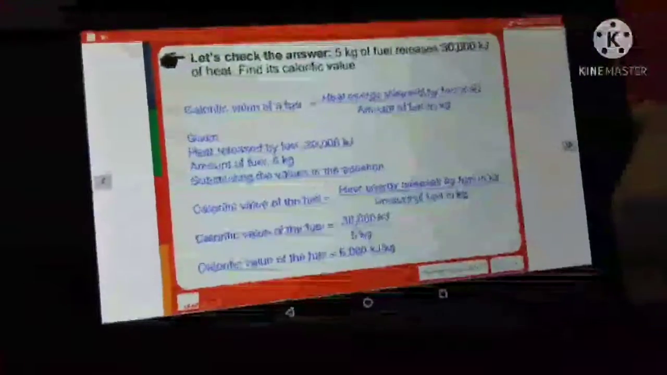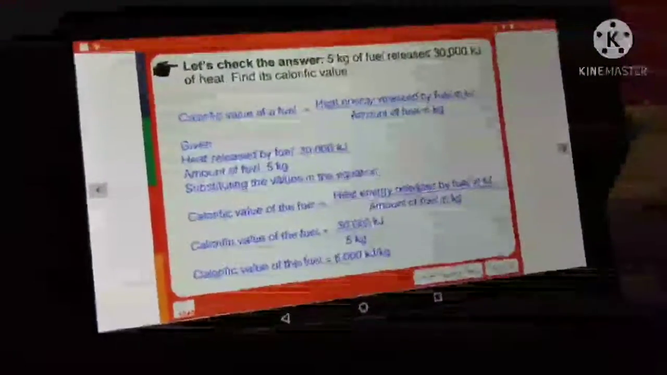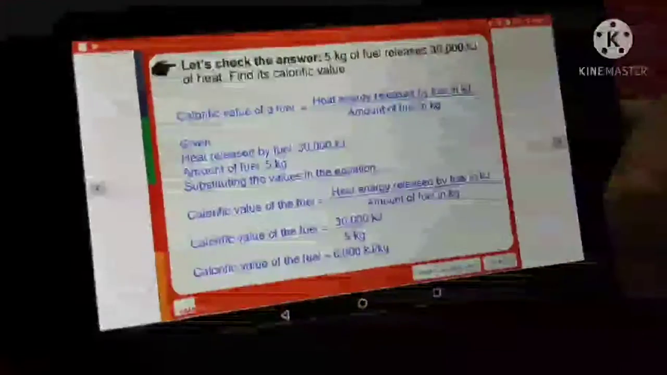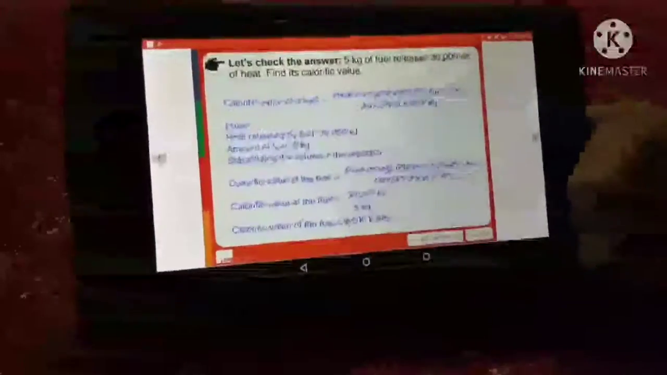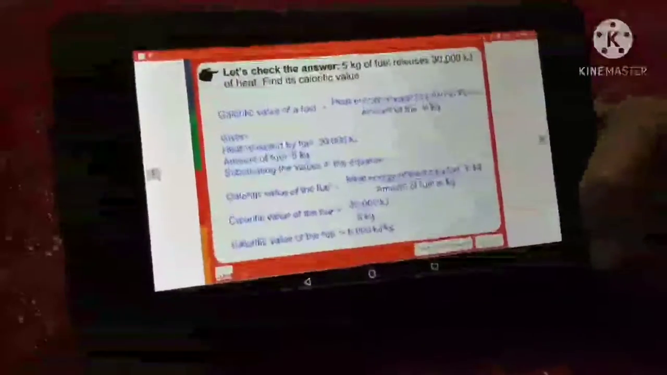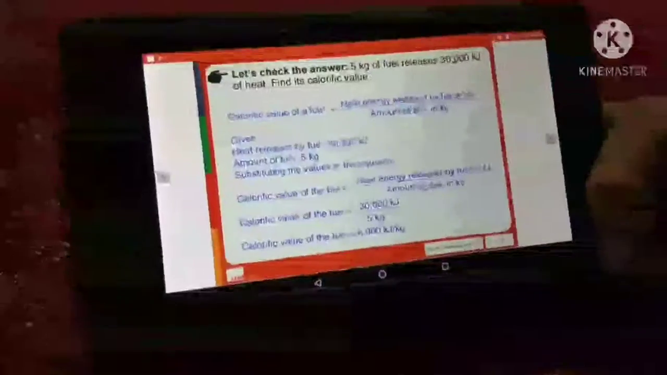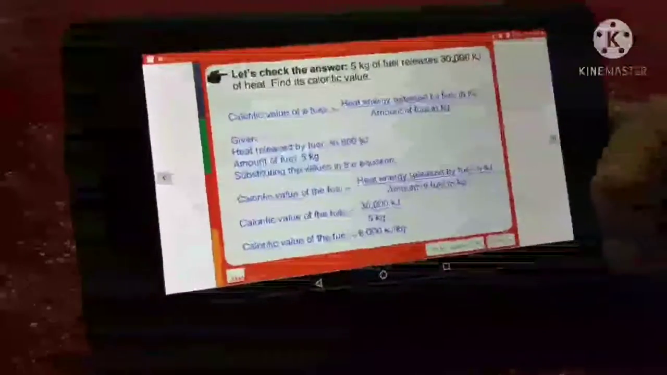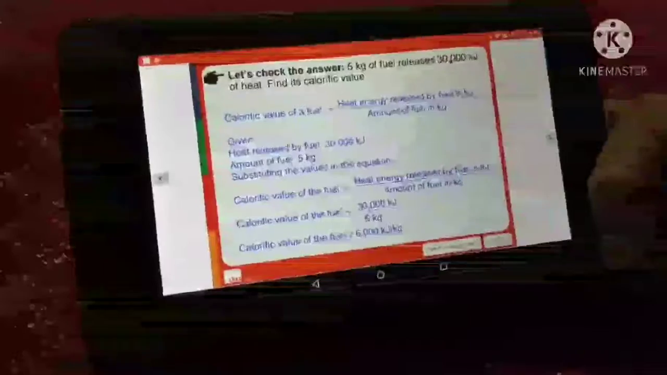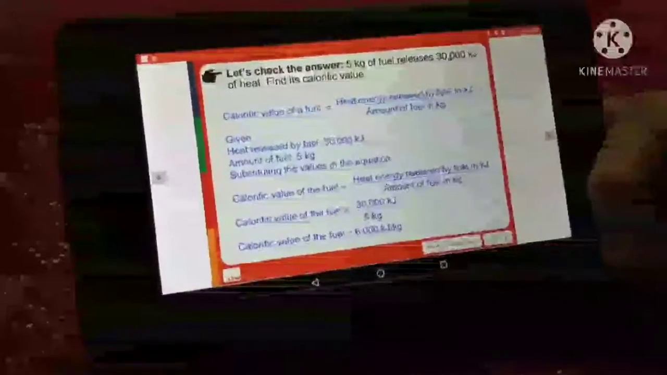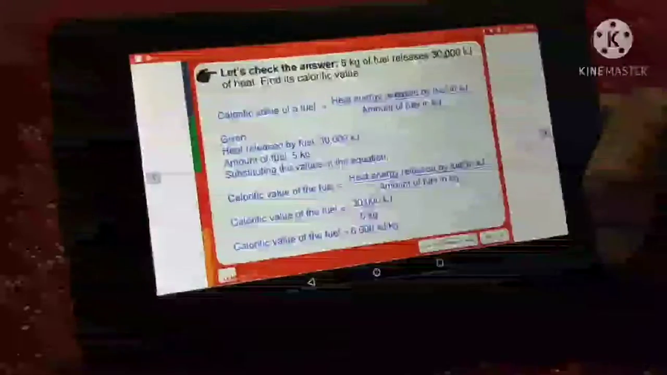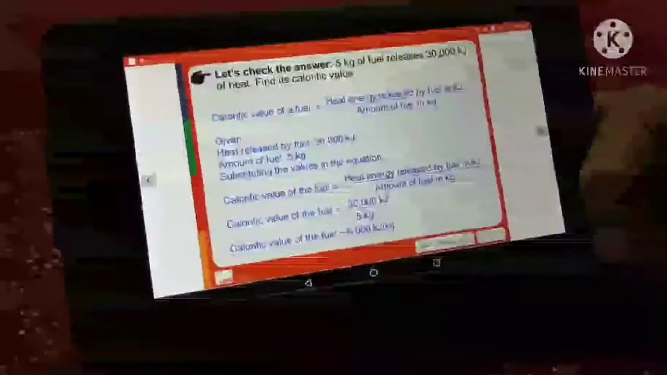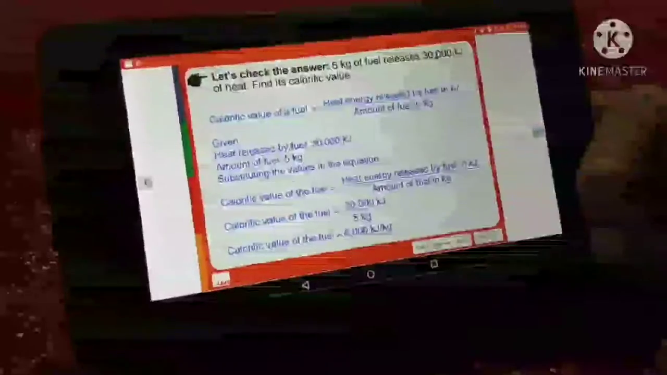Calorific value of a fuel is equal to heat energy released by the fuel in kilojoules upon amount of fuel in kg. So we have been given the heat energy released by the fuel as 30,000 kilojoules, and the amount of fuel as 5 kilogram. If we divide 30,000 kilojoules by 5 kg, we get the calorific value of the fuel as 6,000 kilojoule per kg.